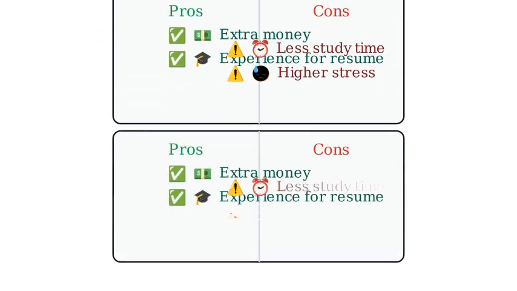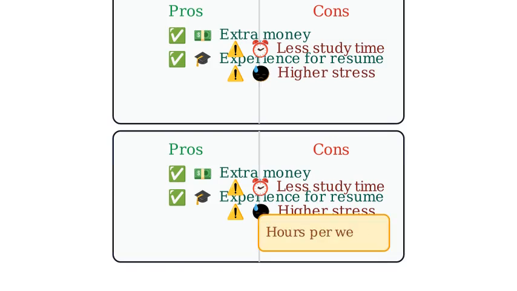Second, learn more where your picture is fuzzy. For example, how many hours per week will the job require? If that is unclear, you cannot fairly weigh the impact on your study time. After asking the manager, you find it is 10 hours per week. Now your pros and cons reflect reality.